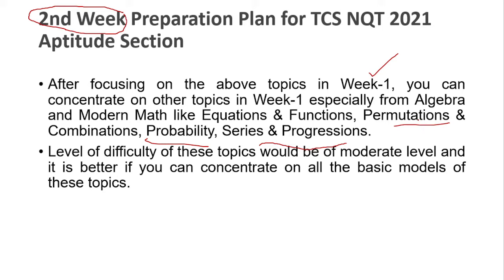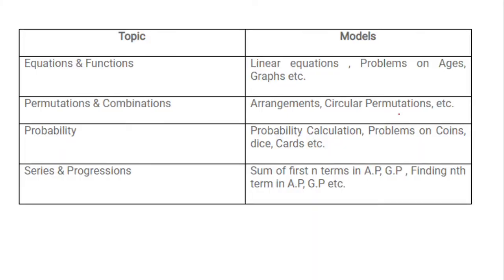The level of difficulty of these topics would be moderate, and it is better if you can concentrate on the basic models of these topics. Based upon permutation combination and probability, you will get some moderate level questions. In equations and functions, the models are linear equations, problems on age, graphs.